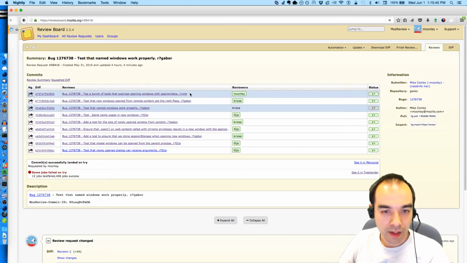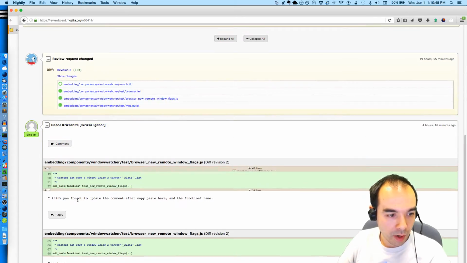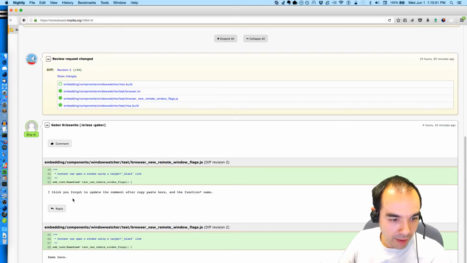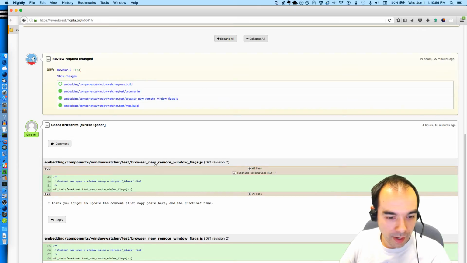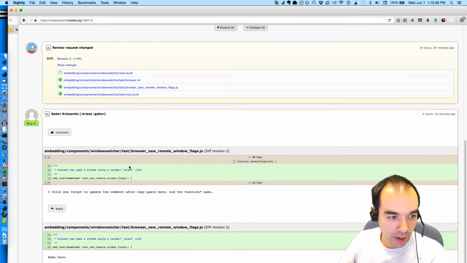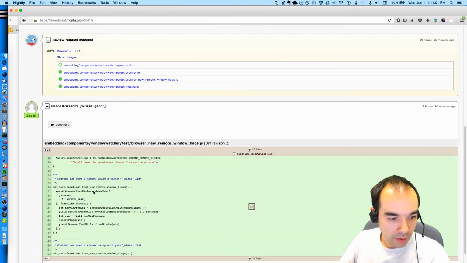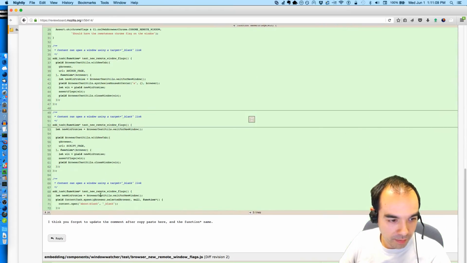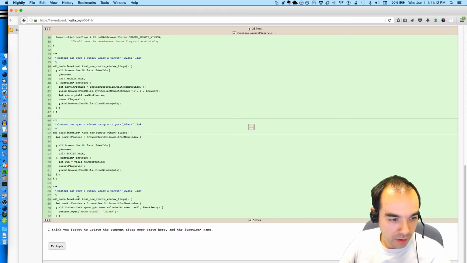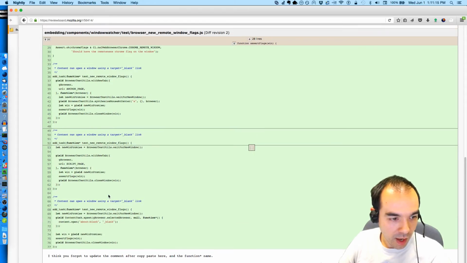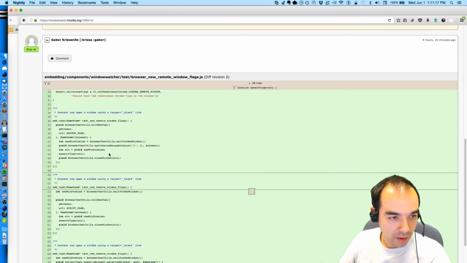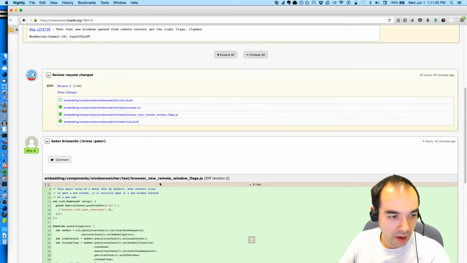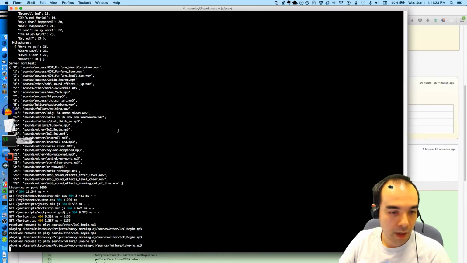So let's get rid of the concern regarding what I forgot. So apparently I forgot to update the comment after copy paste here and the function name. So browser new remote flags 2 on lines 49 to 52. What's he talking about? Oh, yeah. I use the same function name. It's just copy paste. I didn't update the function names in here and the comments. Okay, good call. Good call, Gabor.